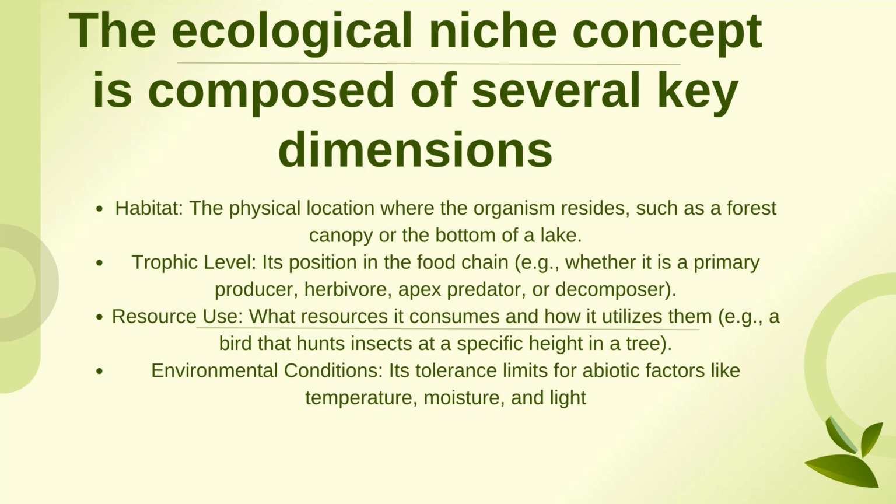How do they use the resources, what resource is consumed by them, and how it utilizes them. For example, a bird that hunts an insect at a specific height in a tree. Environmental conditions are like how tolerant they are to the abiotic factors which surround them, like temperature, moisture, and light. All these concepts serve as the key dimensions for ecological niche.